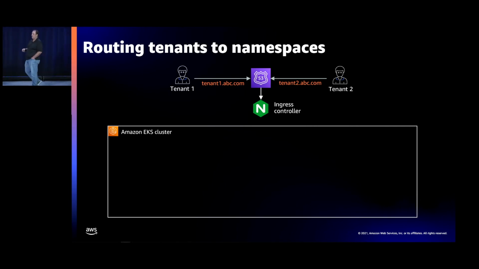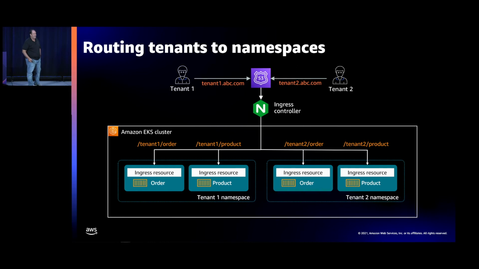We thought this was a good fit for our solution, but you ought to have a hard discussion about what's the right fit for you. In this model where we're using the Ingress controller, essentially, we have to create routes for each one of our microservices. We create an Ingress resource in each microservice in each namespace, and as each tenant onboards, we actually have to configure this route so that when we come through, the route gets you to the appropriate microservice with the appropriate context.